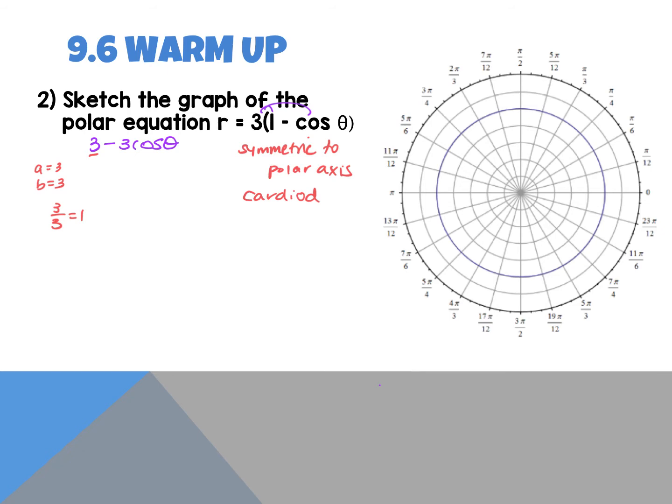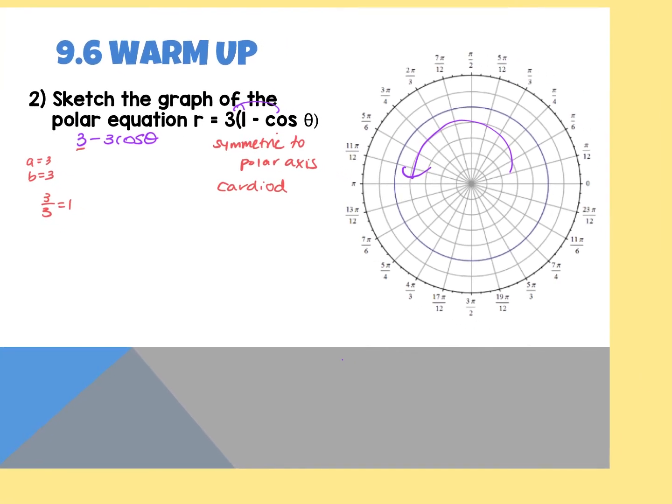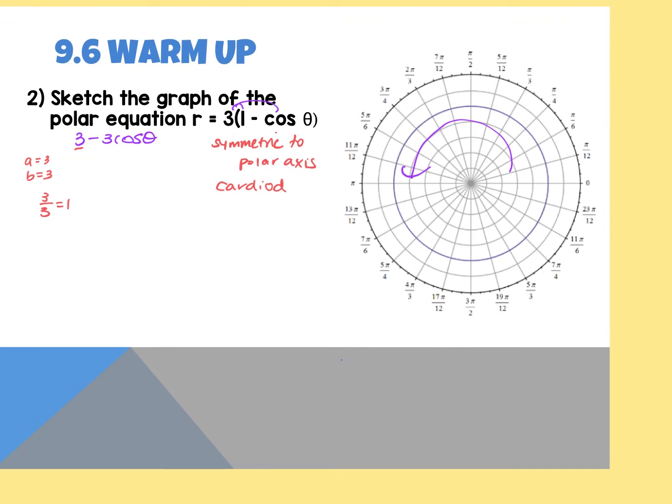All right, so now I got to plug in some points. I know that it's symmetric to the polar axis, so I'm only going to plug in the first quadrant and the second quadrant. We're going to cheat a little bit this time and do a few less points because you're going to see what's going to happen with the cardioid. The loop, I would say you need a little bit more. But the cardioid, I know it's going to come in and then come back out again. So I'm actually going to plot 0, pi over 4, pi over 2, 3 pi over 4, and pi, and see if we can get our shape. That should be good enough. Is it okay if I did the 5?